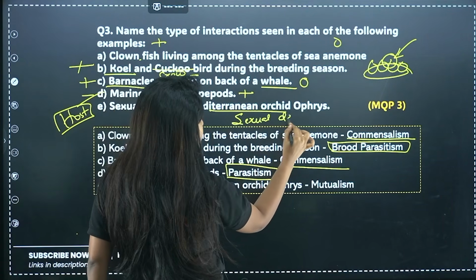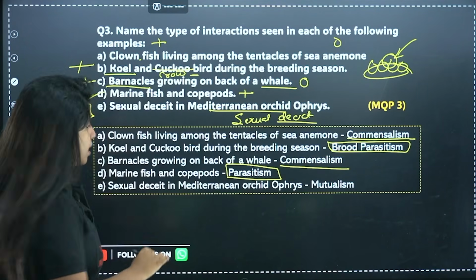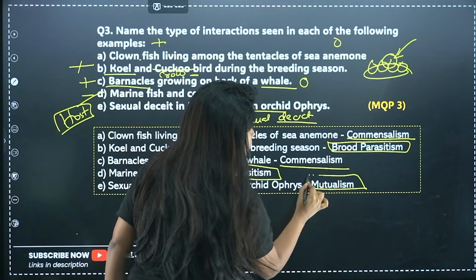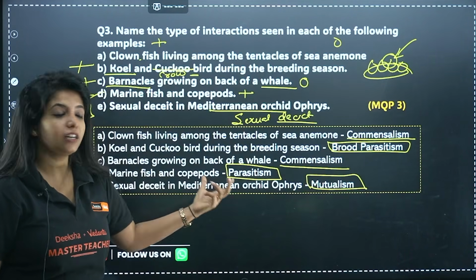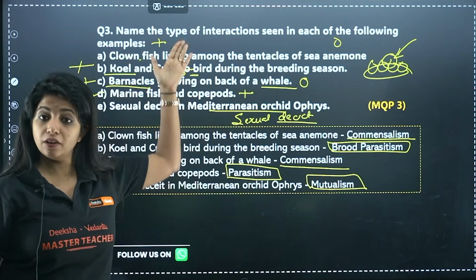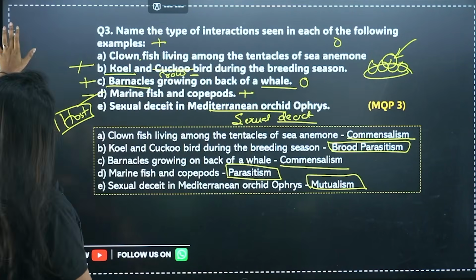Sexual deceit. It's like cheating out there. Okay, got it? So over here, the example would be mutualism. Both of them are getting benefit. If at all you are asked about the clear term, it will be sexual deceit. But here you are asked about the type of interaction. So that is mutualism. Okay.